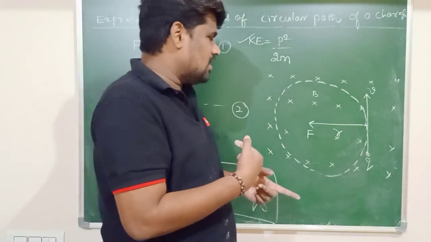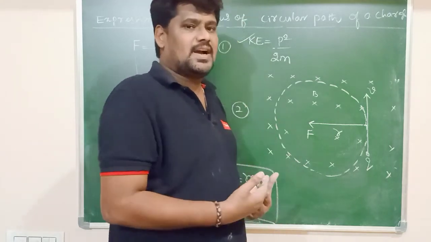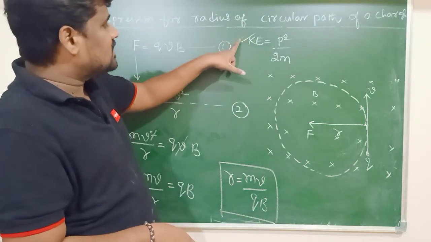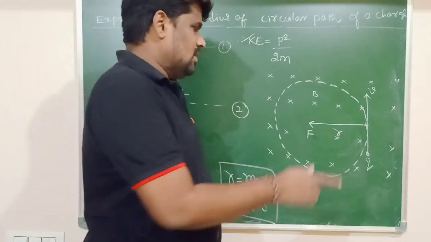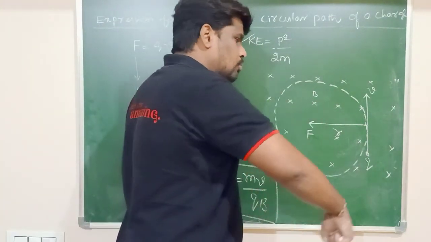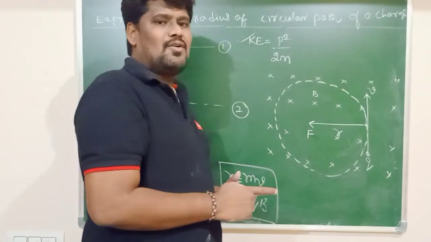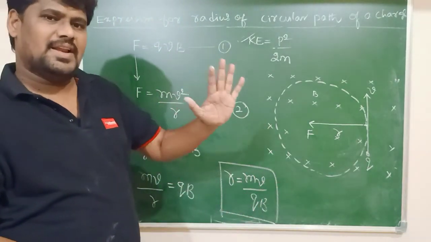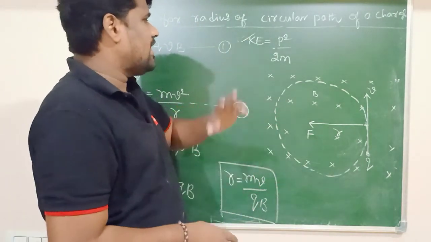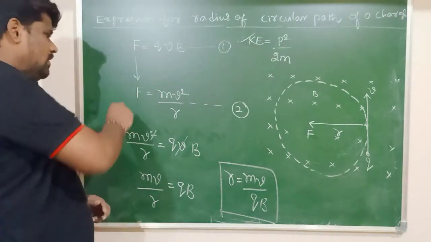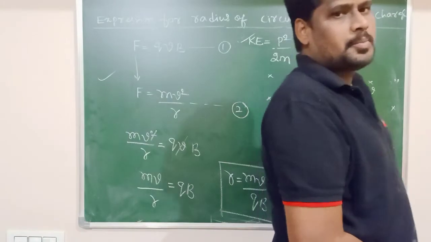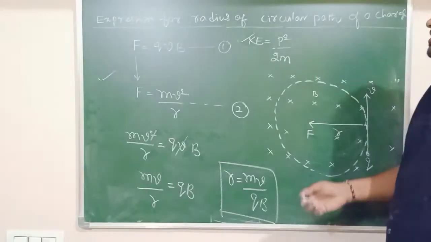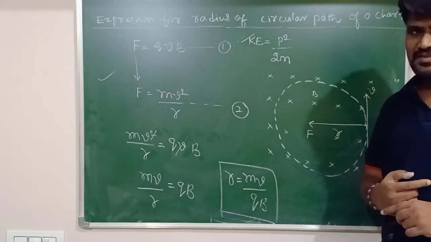In order to increase the kinetic energy of a charged particle, we make the charged particle move in a circle of maximum radius, so that its momentum as well as kinetic energy increases. So this is the expression for the circular path traced by the charged particle in a magnetic field.